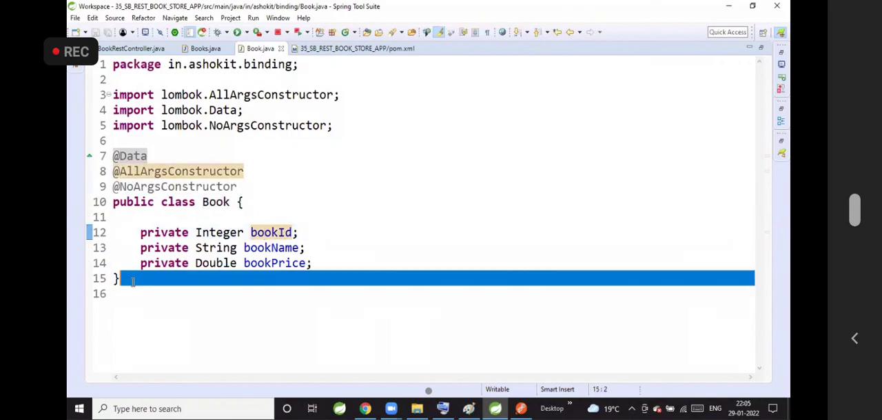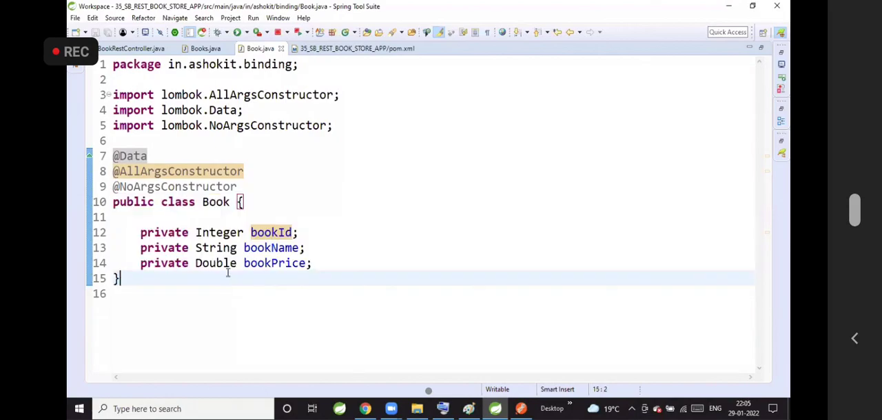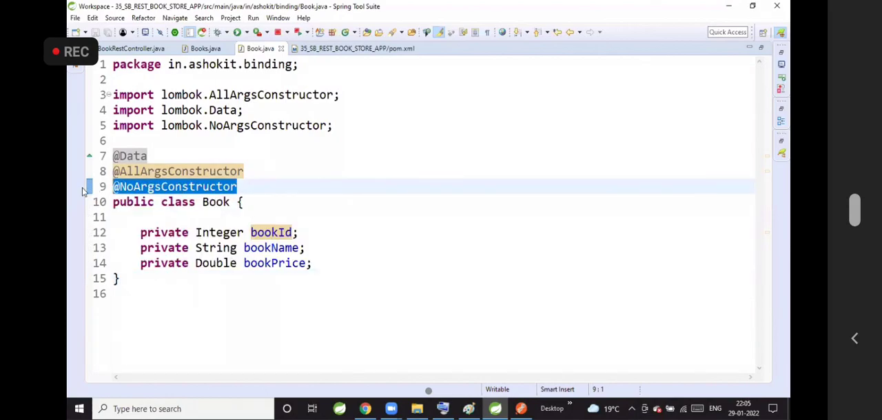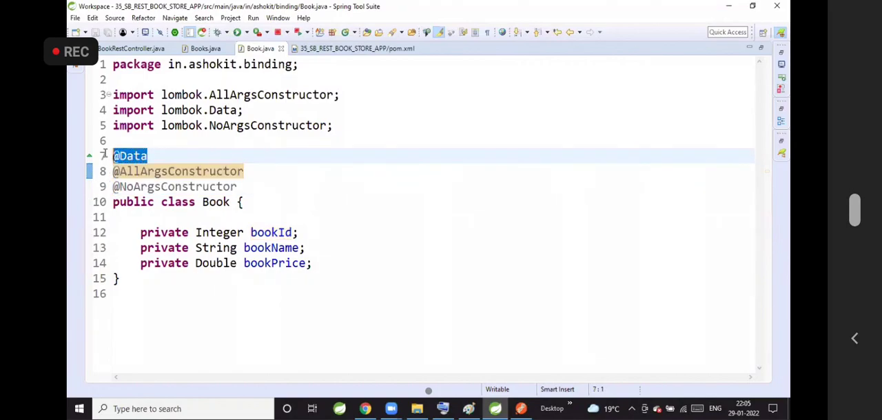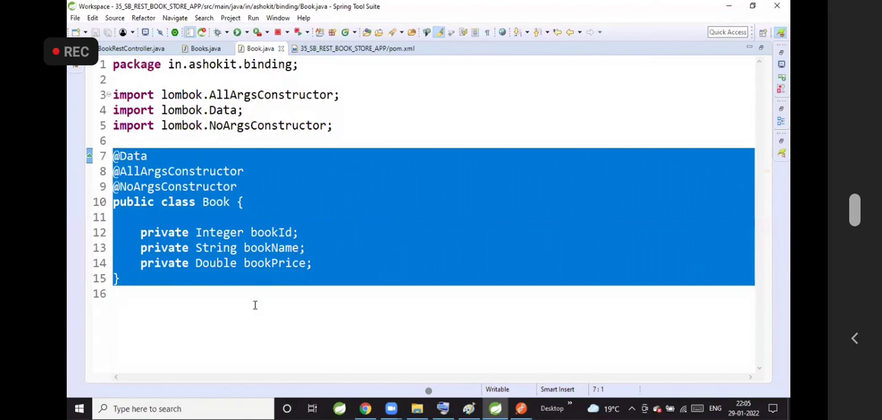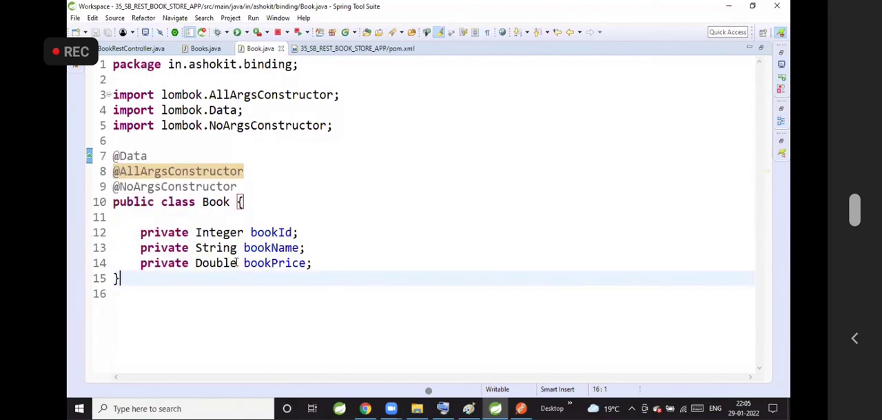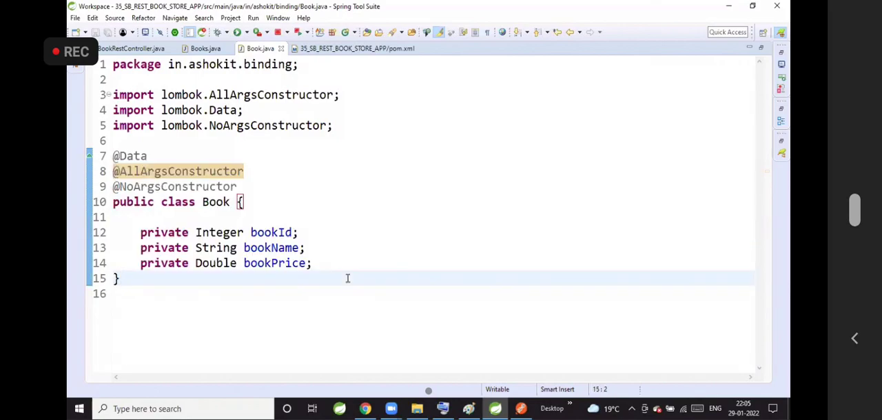Now, how many constructors are available for the Book class? Two constructors are available: one is the no-args constructor, another is the all-args constructor. And the @Data annotation will give you setter and getter methods for all the variables. This is simply a binding class, nothing else. It has some variables. For these variables, we generate setters and getters to set the data. We write the constructor to initialize the variables in a single line. That's it.